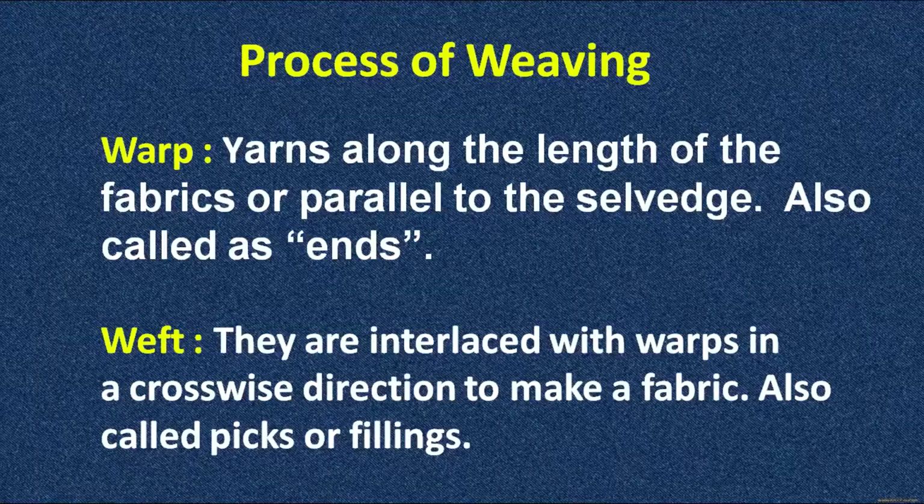In the process of weaving, there are certain terminologies and definitions that we need to understand and learn. We have just discussed that there are two sets of yarn, so there must be a name for each set of yarn. So now we are discussing what these sets of yarn and the patterns they make are called. First is warp yarn: yarns that run along the length of the fabric, parallel to the selvage. We will discuss what selvage is in the later discussion.